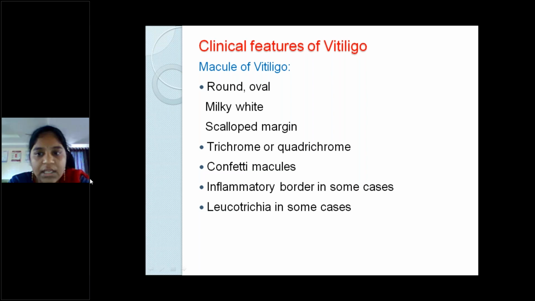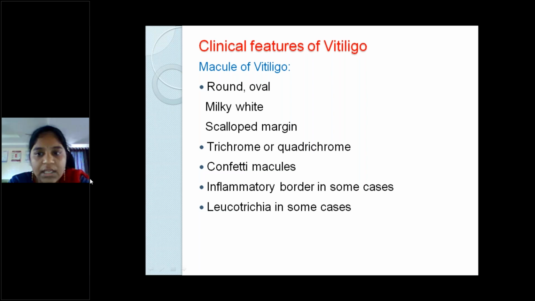This is one more feature of vitiligo. Trichrome is nothing but when you have complete depigmented lesions, and in between sometimes hypopigmentation also will be present. This is during the initial progression of the disease, that is called trichrome. Quadrichrome is healing lesions when there will be 2 to 3 colors of normal skin color. And confetti-like macules also can be present.